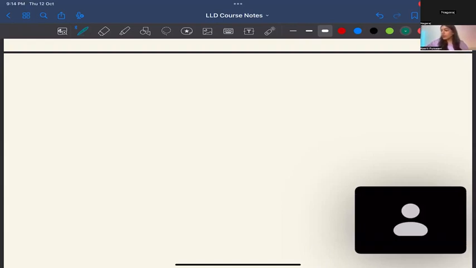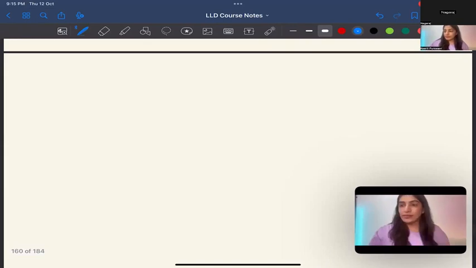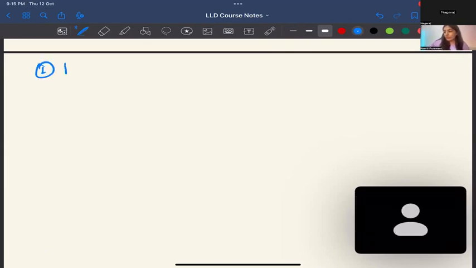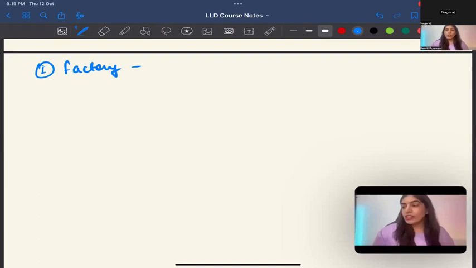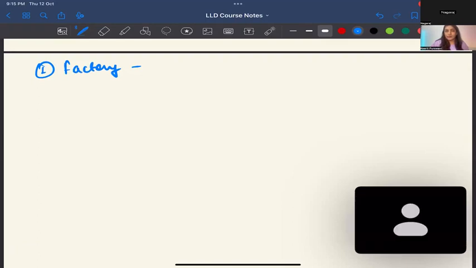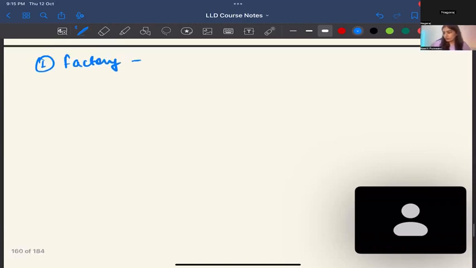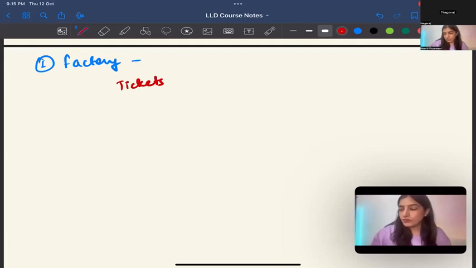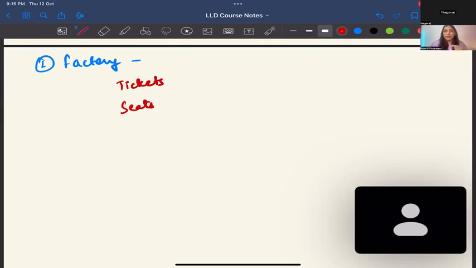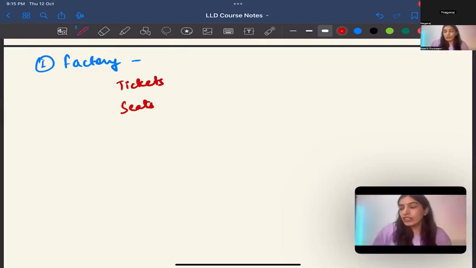Okay, ma'am. So what was the first design pattern that we did? Factory design pattern and singleton. Factory. Okay. So simple factory, can we use factory over here? Do you guys think I can use factory? Maybe different kinds of tickets, whether it's the car ticket or some other kind. Right. What else? Different types of seats. Yes, the type of seats are similar objects, but while creation, maybe something will be different, right? So maybe you can do it while creating different seats.